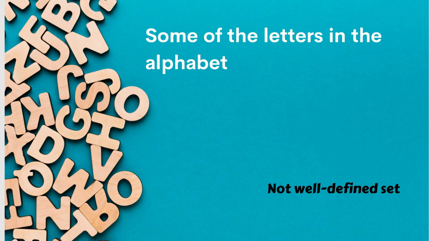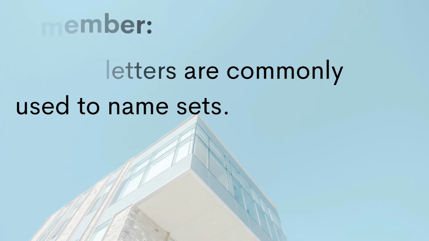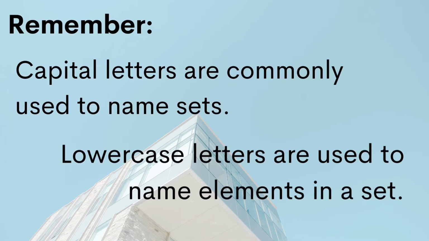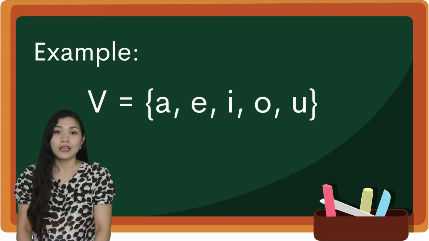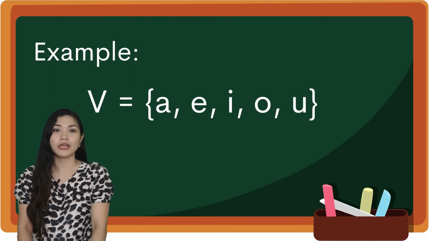Remember, capital letters such as A, B, C to Z are commonly used to name sets, and lowercase letters a, b, c to z are used to name elements in the set. For example, set V, written in uppercase, is a set of vowels a, e, i, o, u written in lowercase.